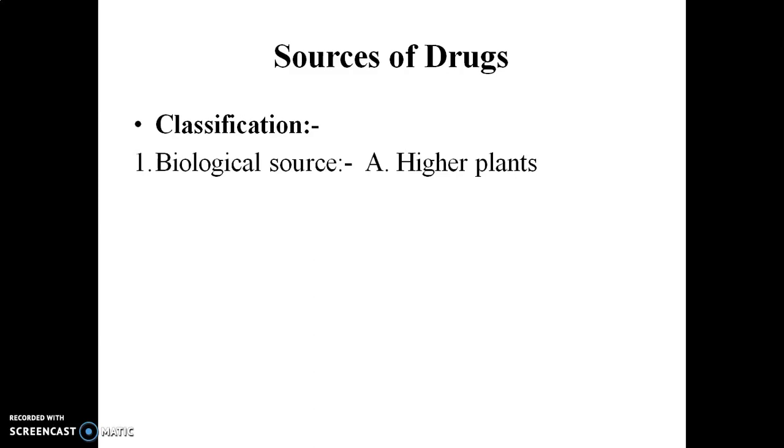The first source is plants. In nature we can see numerous varieties of plants distributed in different regions, and these plants act as a major source of crude drugs.